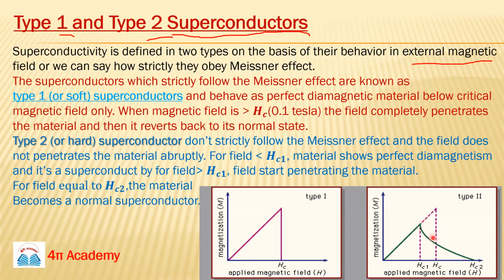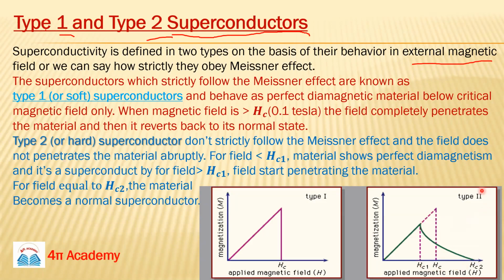That means the magnetic field is now penetrating your superconducting material from here to here. At Hc2, your magnetization is 0, meaning total penetration is occurring at this point. So at this point your material is normal.